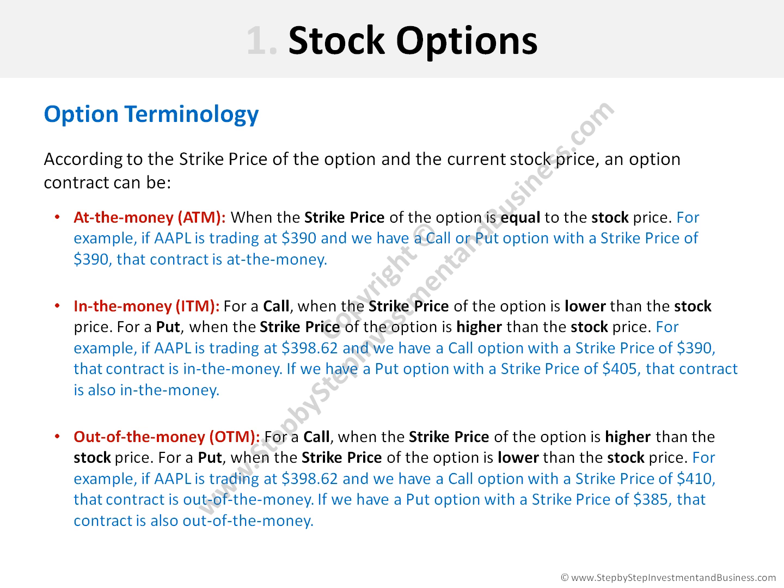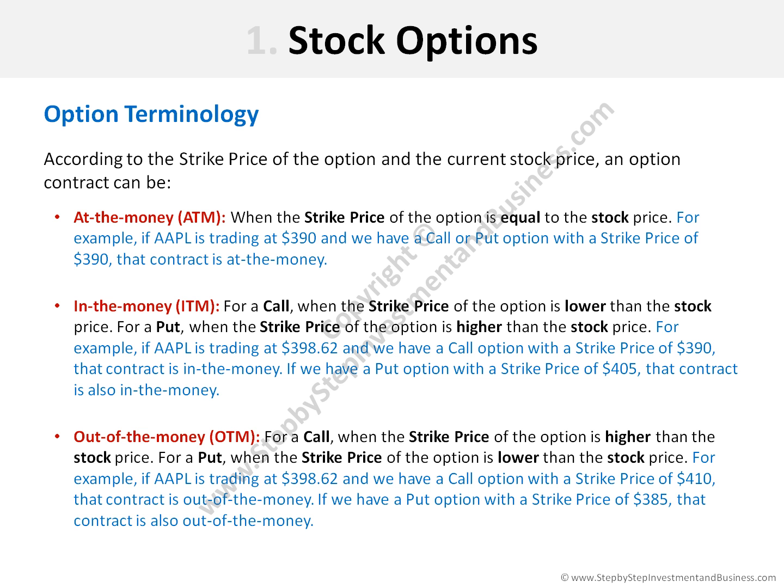Before we go any further, we will define three very important concepts. According to the strike price of the option and the current stock price, an option contract can be at the money, in the money, or out of the money. At the money is when the strike price of the option is equal to the stock price. For example, if Apple is trading at $390 and we have a call or put option with a strike price of $390, that contract is at the money.